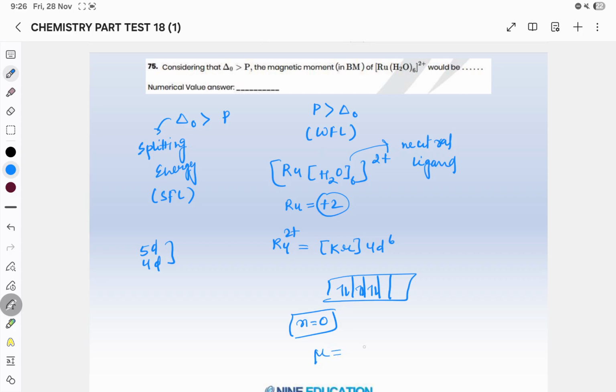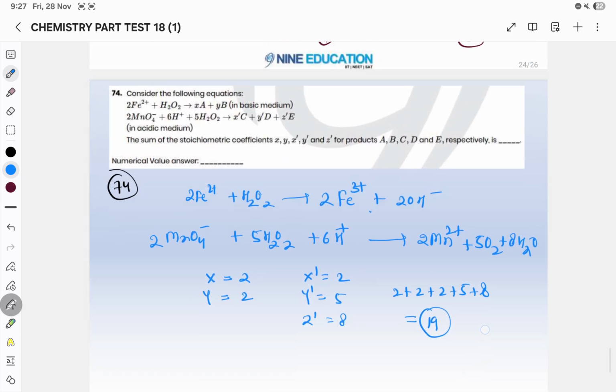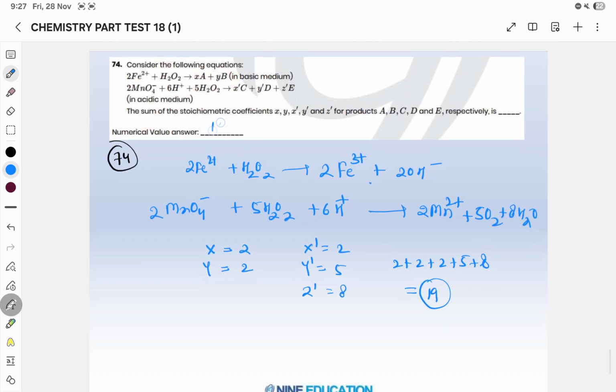So mu is root of n into n plus 2, so it will also be 0, because n is 0. So keep in mind that when your element is from 4d and 5d, all ligands except halogen will act as strong field ligands. Okay, I hope this answer is clear to you. Thank you very much.